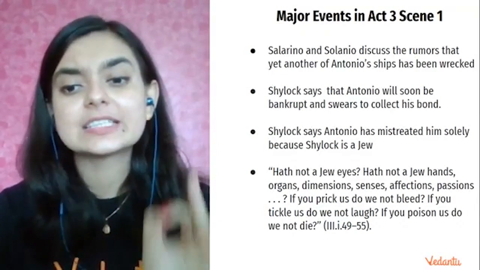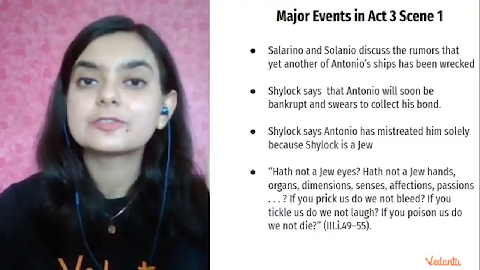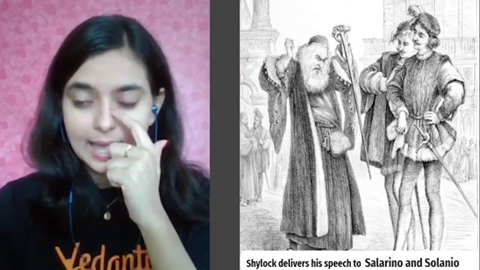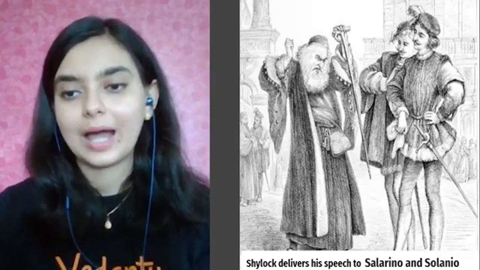So this speech is very, very important. This is from Act 3, Scene 1, the most famous speech of Shylock. And Shylock is delivering his speech to Salarino and Solanio.